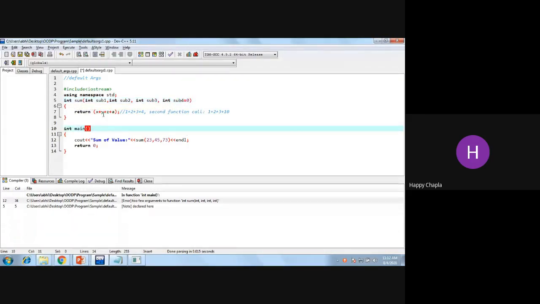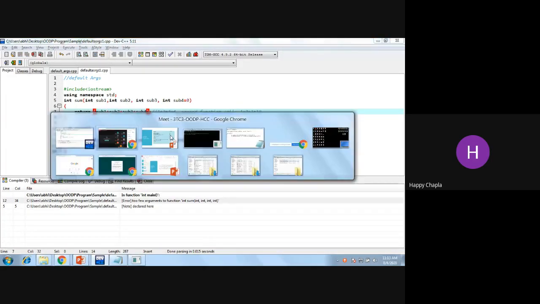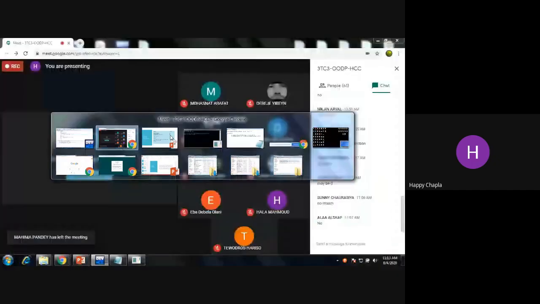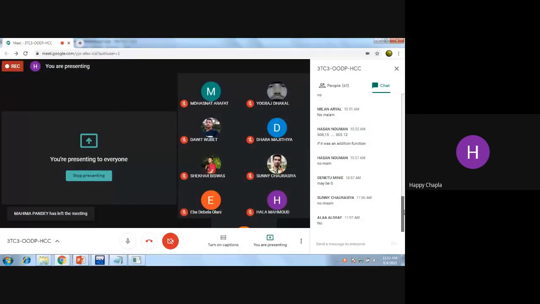It is something like a result purpose thing. If some student missed one subject examination, at that time you can generate the result using fewer arguments. So this is one of the uses of your default arguments, right?